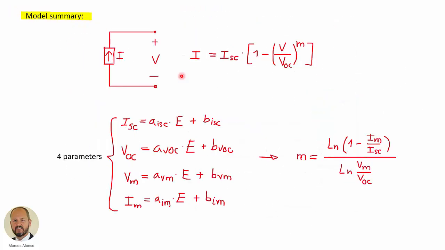Here we can see a summary of how we are going to do the modeling. The basic model is a current source. This is the expression as we know, and in total we have 4 parameters. We have the short circuit current, the open circuit voltage, and the voltage and current at the maximum power point. And we are going to model these 4 parameters as a function of the irradiance E following a linear relationship, which I think that is quite good for our purpose. And then, as we have seen before, the exponent M can be obtained using this expression.